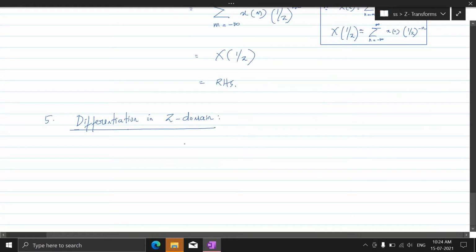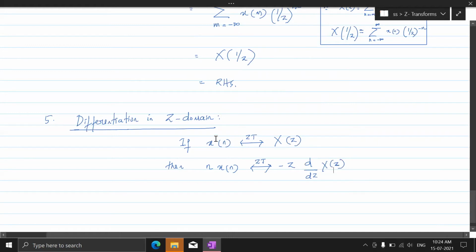Fine. So that is this. If the Z transform of x of n is X of Z, then the Z transform of n x of n would be given as minus z times the differentiation of X of Z with respect to z. Okay, so this is what is called differentiation in z domain.